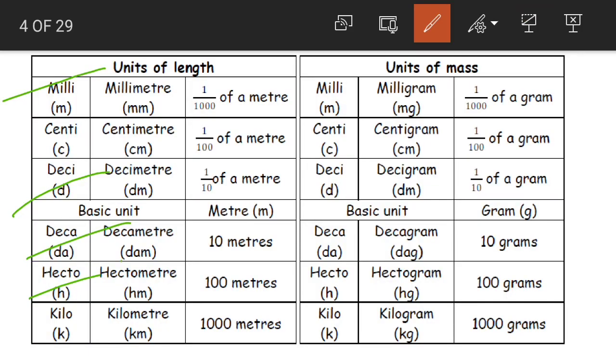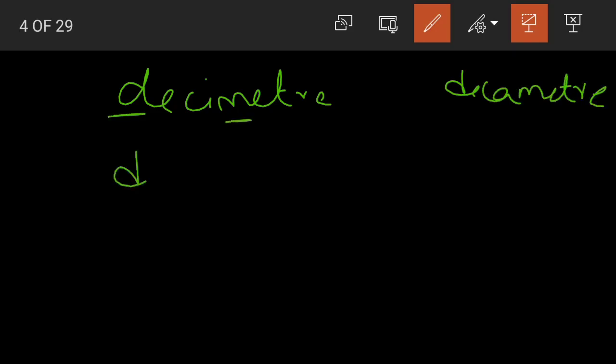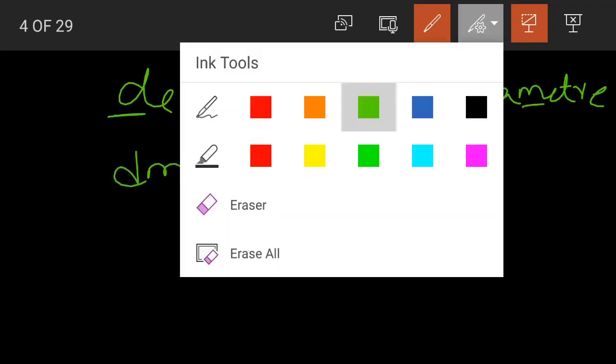Okay. Decameter. For decameter we write DAM. Yes, you might get confused. See, we have deci, decimeter, and then we have decameter. For decimeter, we'll write dm. Even for decameter, if we write dm, then we'll get confused which is actually deci and which is deca.